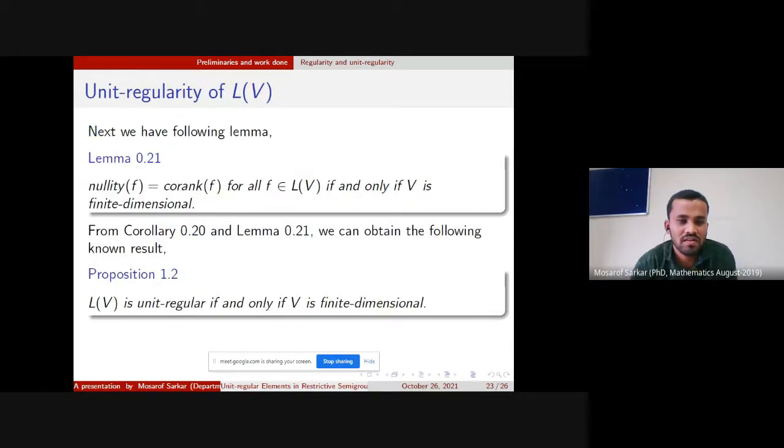We have another lemma: nullity of F equals co-rank of F for all F belonging to LV if and only if V is finite dimensional. Using corollaries 0.20 and 0.21, we have the following result, which is a known result. V is irregular if and only if V is finite dimensional.